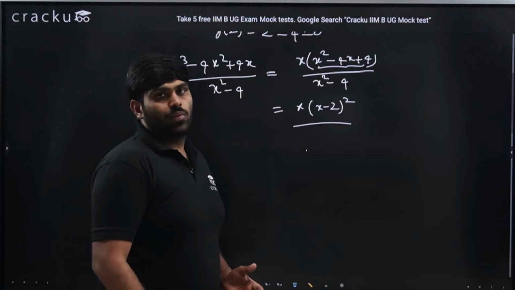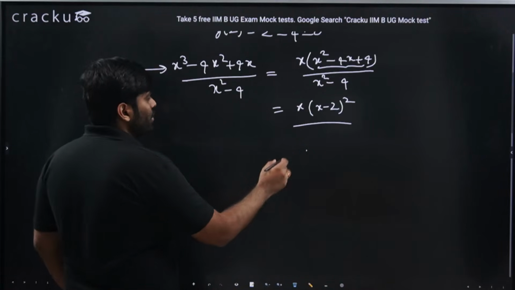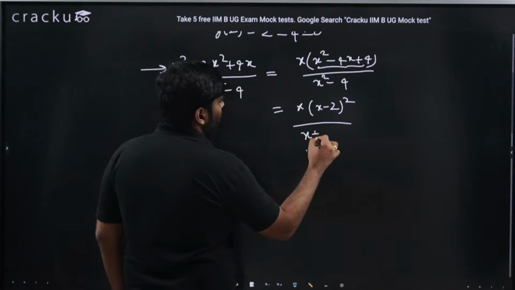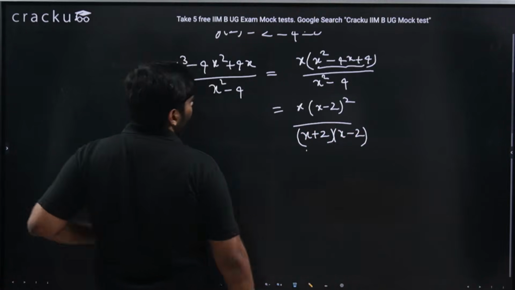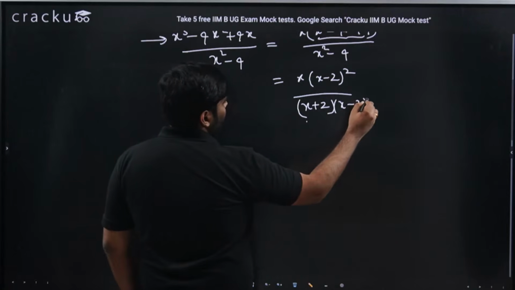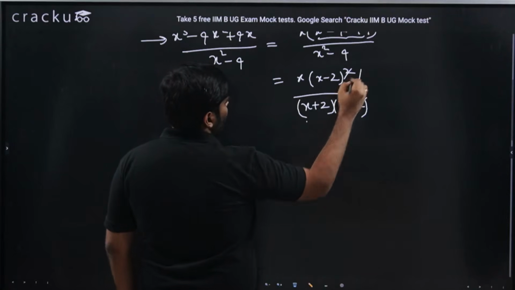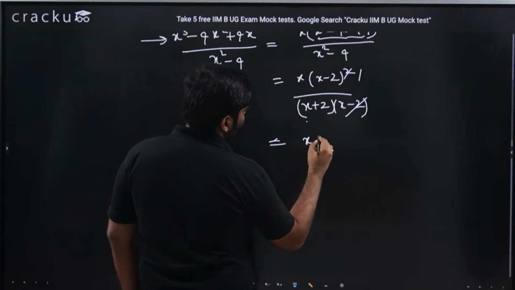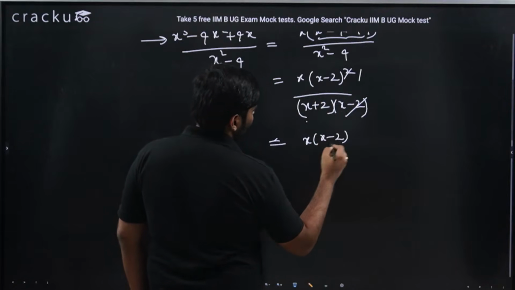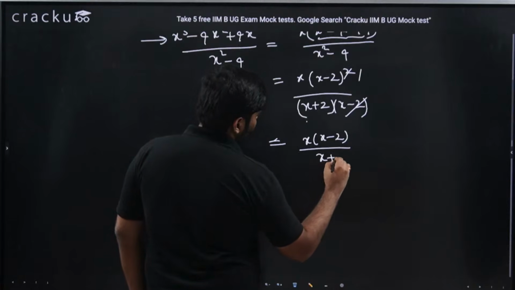What is x square minus 4? (x plus 2) into (x minus 2). a square minus b square is (a plus b) into (a minus b). This is the thing. Now, as x is just tending to 2, not equal to 2, I would cancel x minus 2 once. Then I would get x into (x minus 2) divided by (x plus 2).